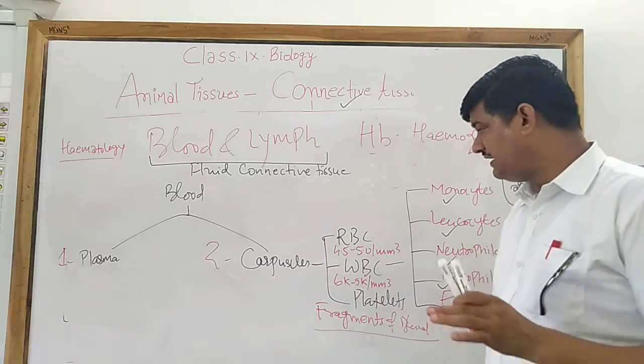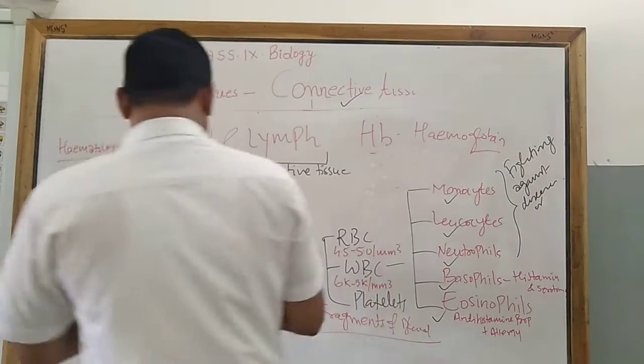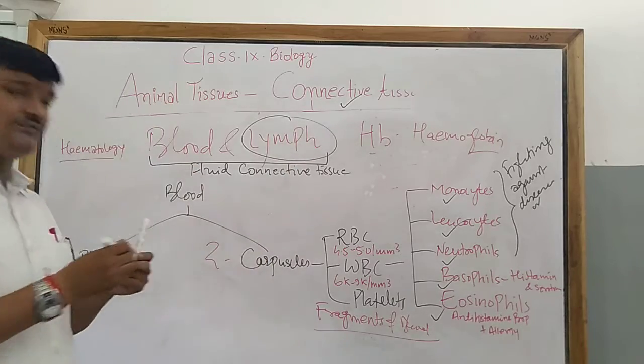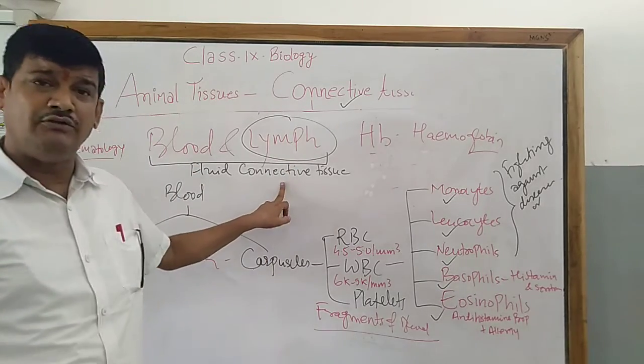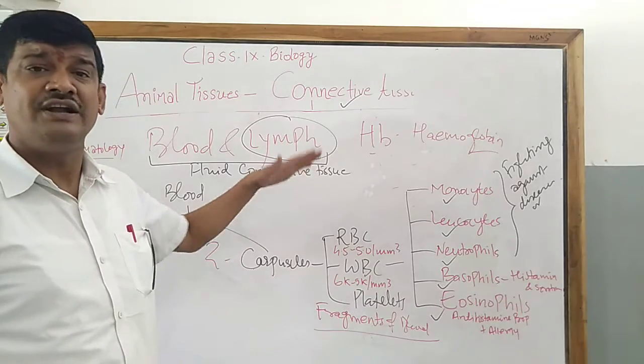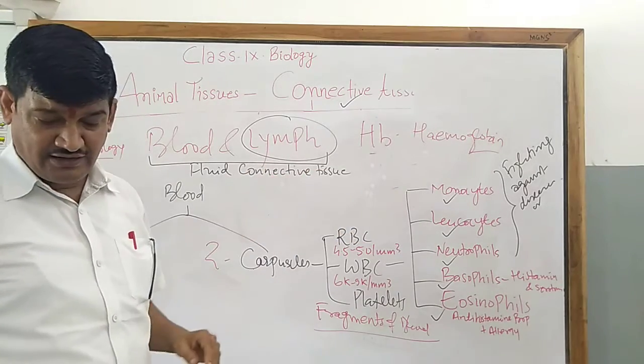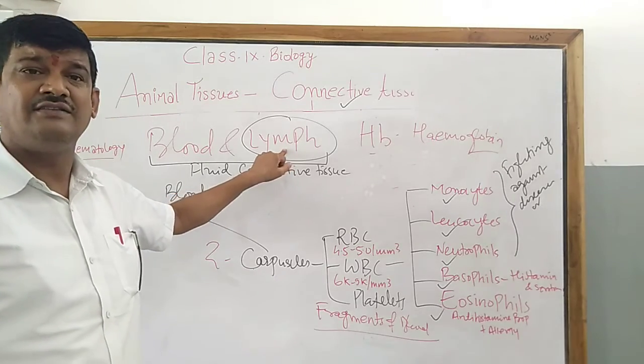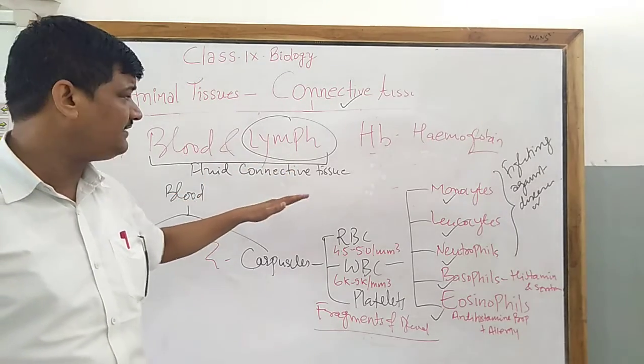The property of platelets is clotting of the blood. Now one more fluid connective tissue is called the lymph. What is lymph? Lymph is also a fluid connective tissue, and it is the filtrate of blood. It makes the lymphatic system that you will study in higher classes.